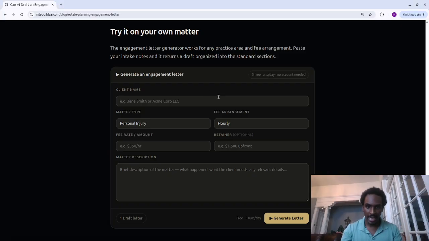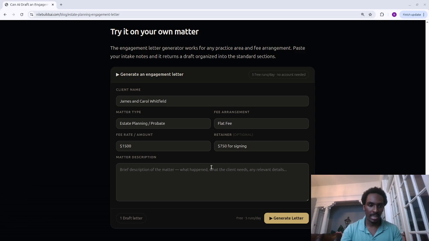So what I have here is the client name, which is going to be James and Carol Whitfield. It's going to be estate planning probate. We're going to use a flat fee for the arrangement. The rate is going to be $1,500 and the retainer will be, just for simplicity, $750 for signing. And you can include a few details as well.